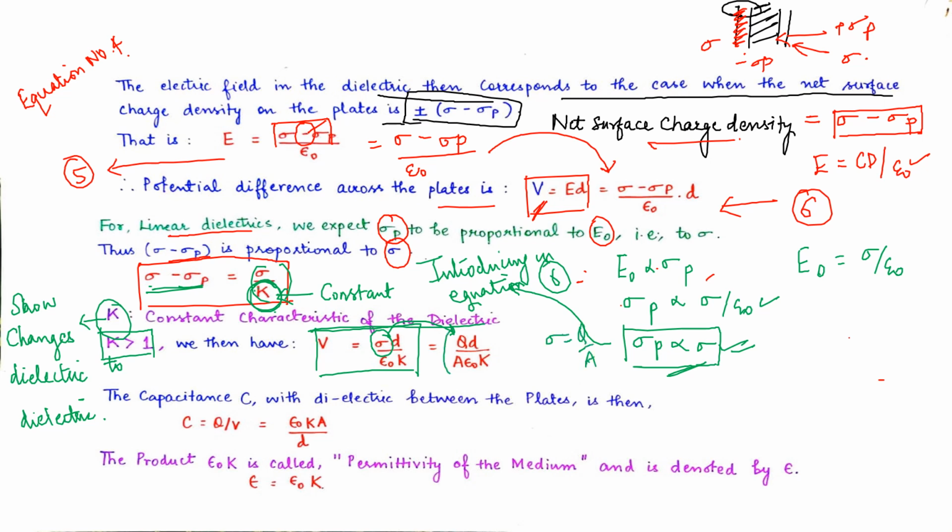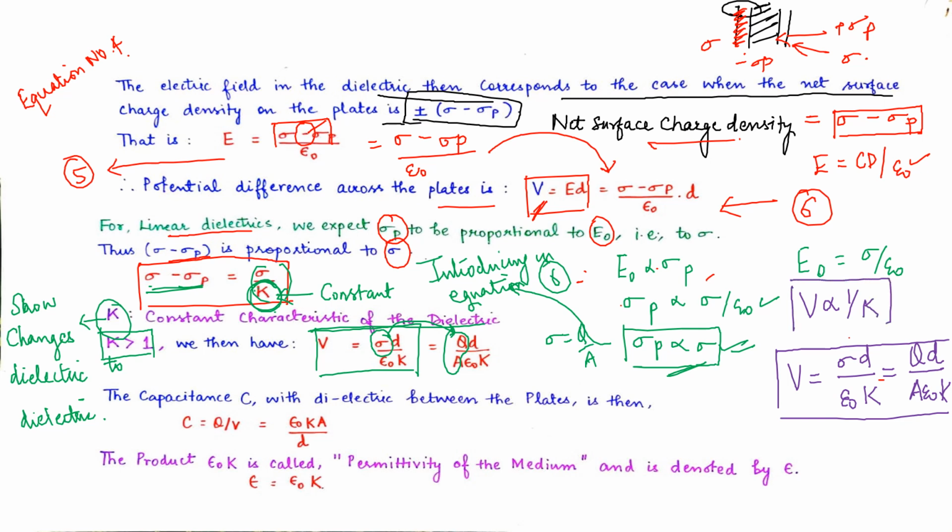So that value we have introduced over here, and we have got the potential V equals sigma d upon epsilon naught into K, and from this sigma we have found this as Q upon A epsilon naught into K. So our potential is inversely proportional to the dielectric constant. More the dielectric constant, lesser is the potential needed.